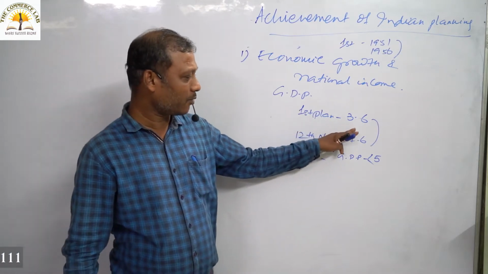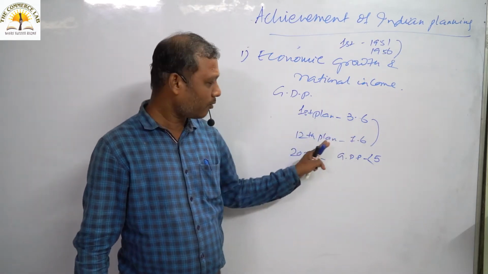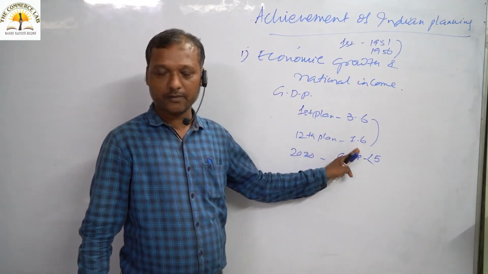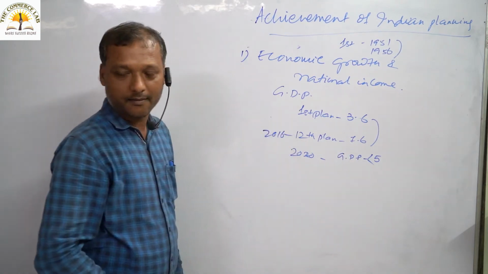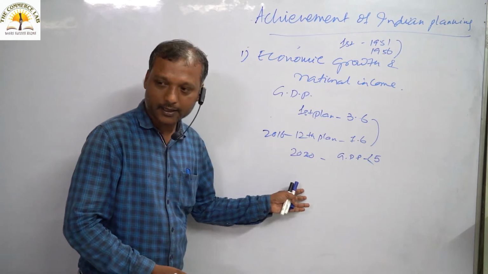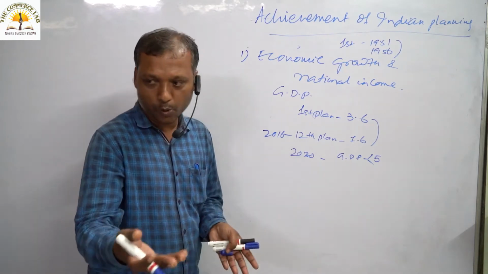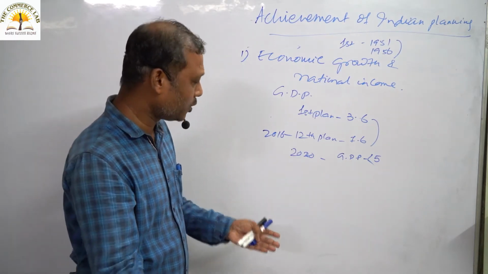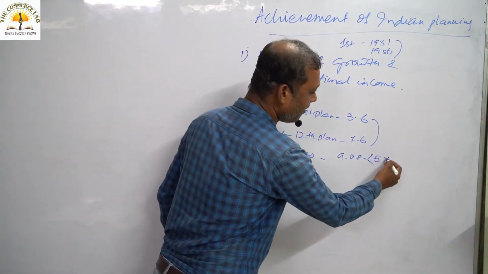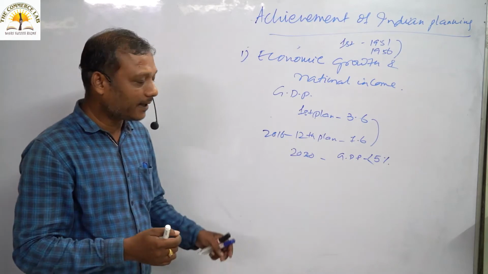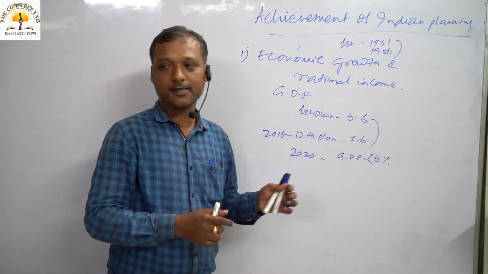We have started with a growth rate of 3.6%. In the 12th plan, we have achieved almost 7.6% in the year 2016. But now, in 2020, in the last 2 quarters, we have seen a GDP growth rate of less than 5%. That is the real problem of our economic system.